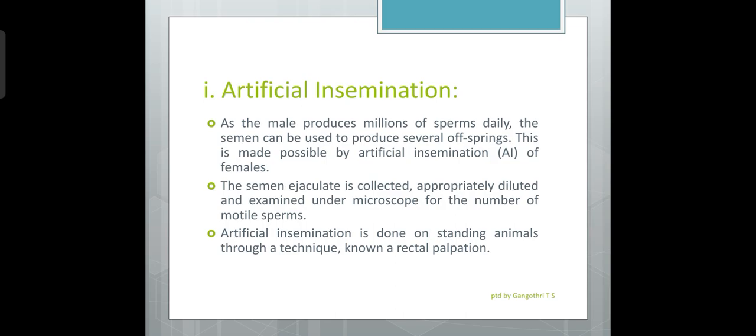Each semen ejaculate of a male bull can be used to inseminate as many as 500 cows. This is theoretically. Another advantage of artificial insemination is that the semen can be transported in the cryopreserved form to different places or different countries also, and used to develop superior animals.